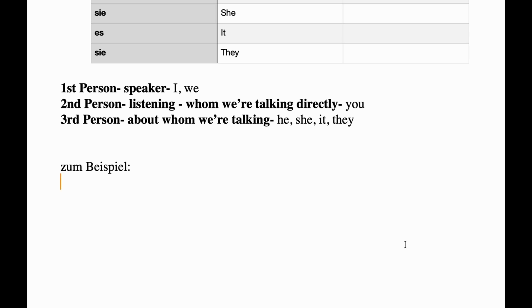Okay, let's start with our first example. Ich bin Pooja, which means I am Pooja, right? I am talking about myself, so I am using ich. Next, ich und Ria sind Freunde.